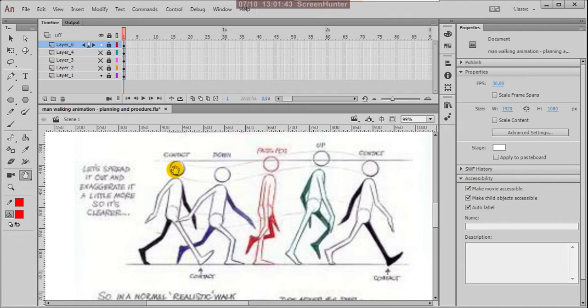Suppose this is the first pose, this is contact, first contact. It is a bit theory type. If you observe here, we are indicating the front and back legs in different colors. So the front leg is in white, the back leg is in black.